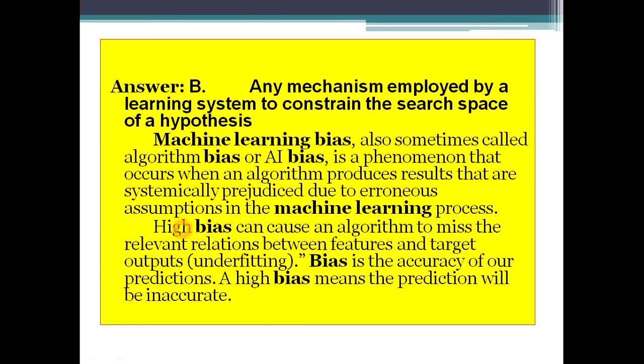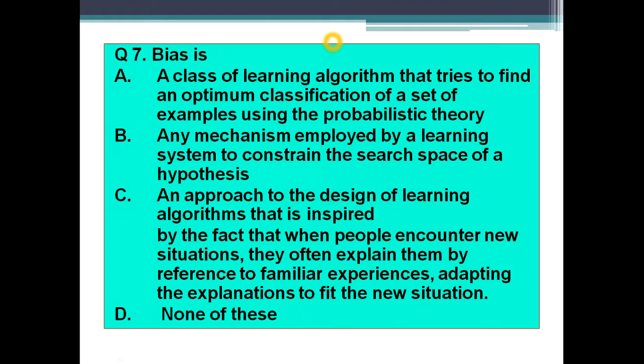Sometimes questions may also be asked: what would happen when high bias occurs? The answer is that high bias can cause an algorithm to miss the relevant relations between features and target outputs, which is underfitting. Bias is the accuracy of our prediction. A high bias means the prediction will be inaccurate. So whenever high bias occurs, there is more chance of an inaccurate result. Clear? I hope the concept regarding bias is clear to you.